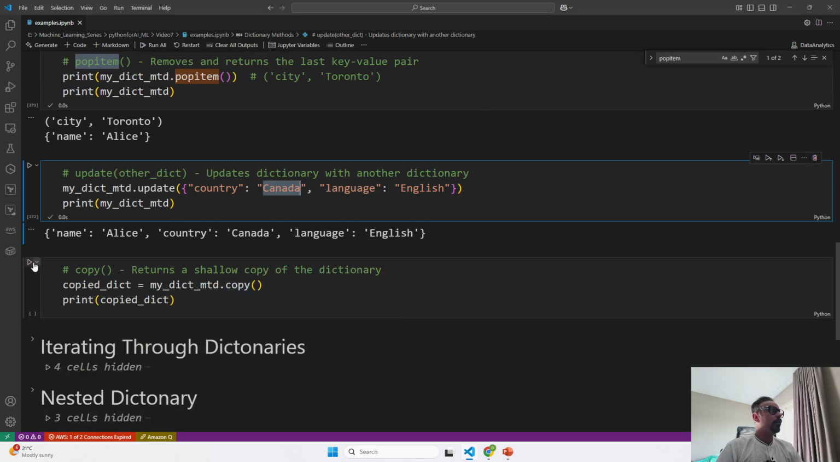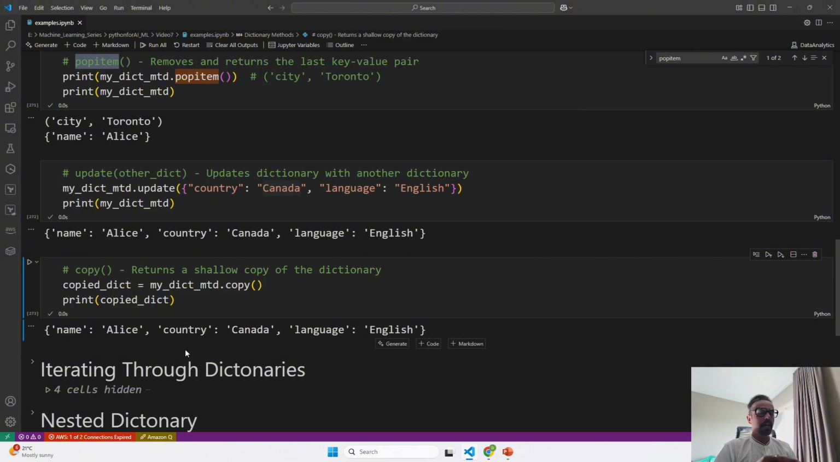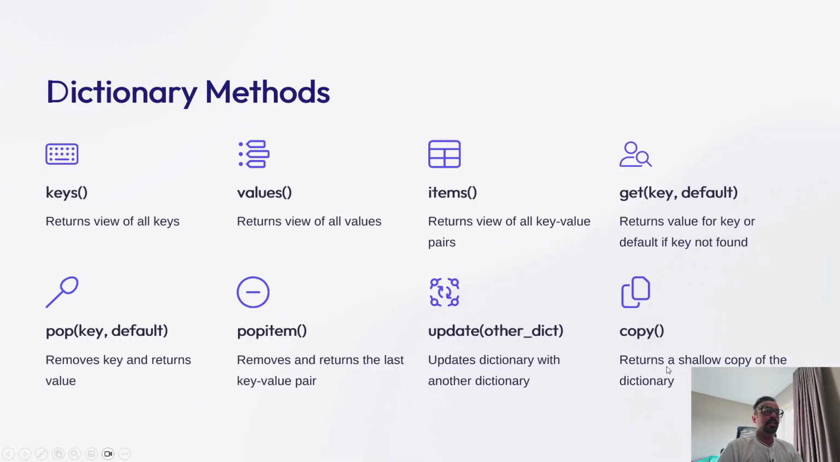Now copy. What copy does is, it is going to go ahead and make a copy of your object and save it on a new location and point to a new memory location inside your memory. So that is how copy works. It returns a shallow copy of your dictionary.